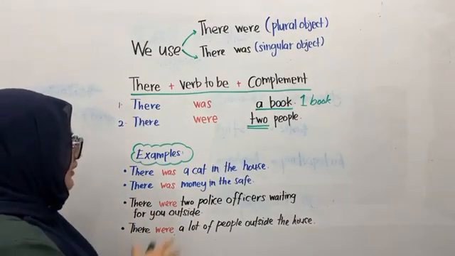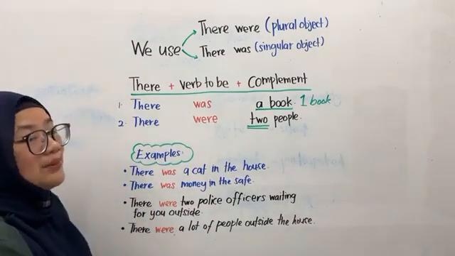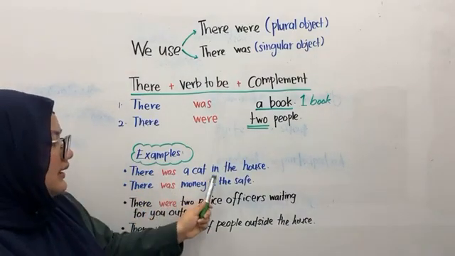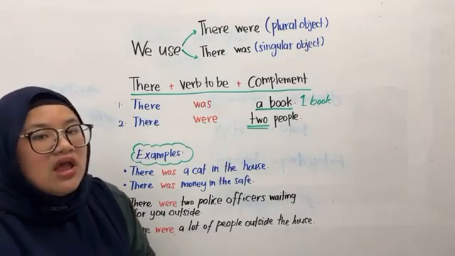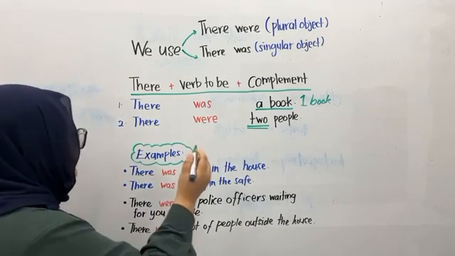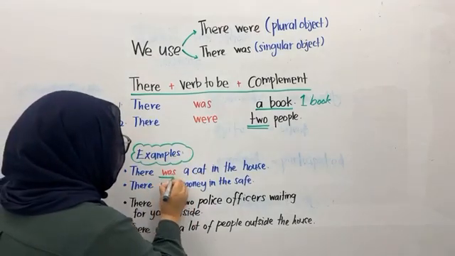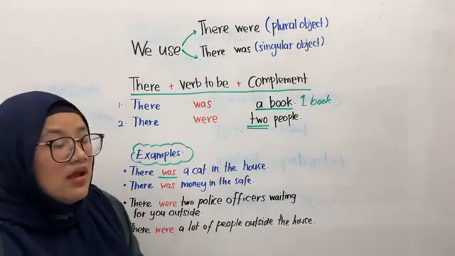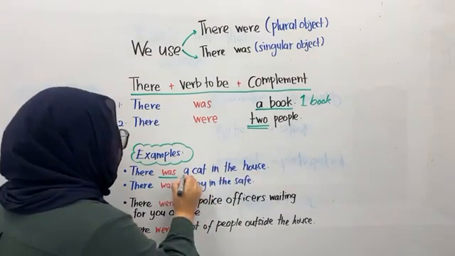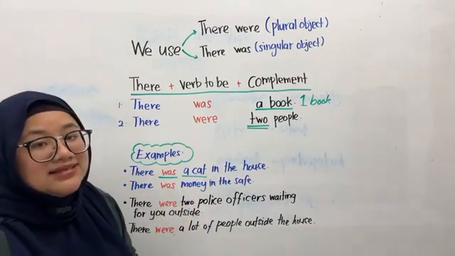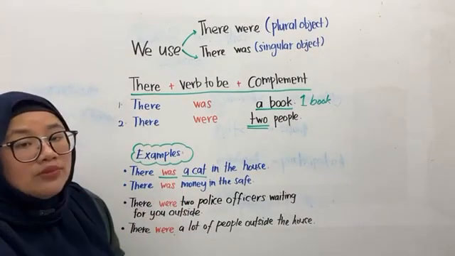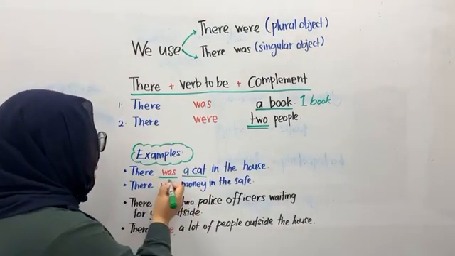Alright, let's continue. Let's take a look at the examples here. We have four examples. Let's go one by one. The first one is, there was a cat in the house. After we use was, the verb to be, the object must show a singular object. So a cat means one cat. So it represents a singular object in the sentence. So, there was a cat in the house.